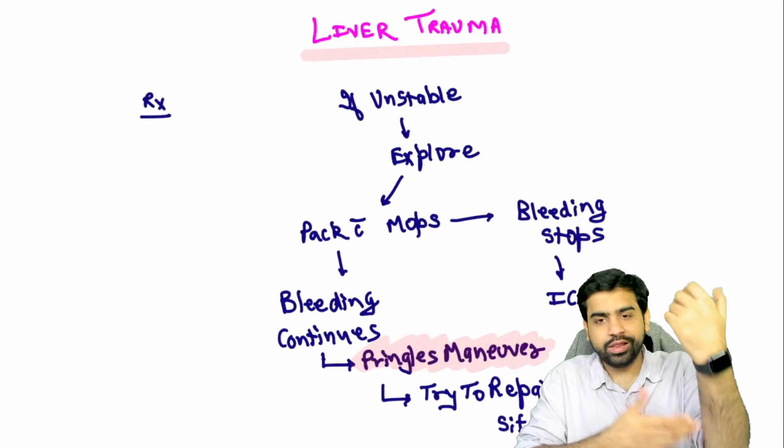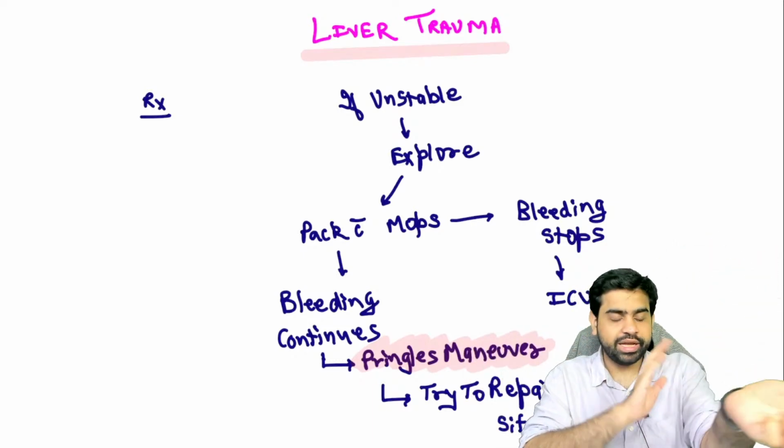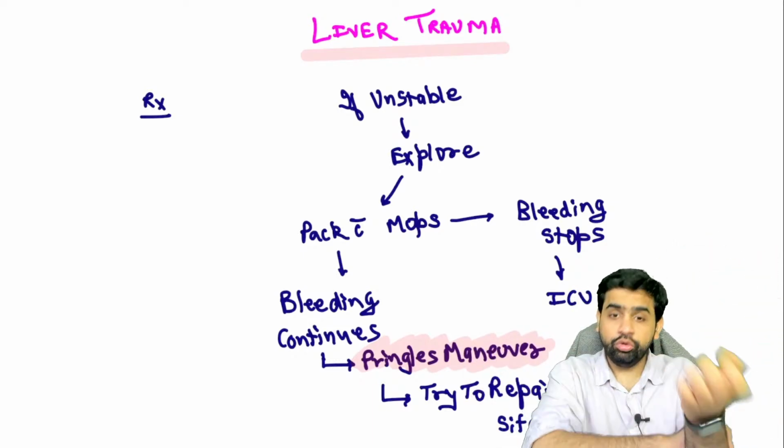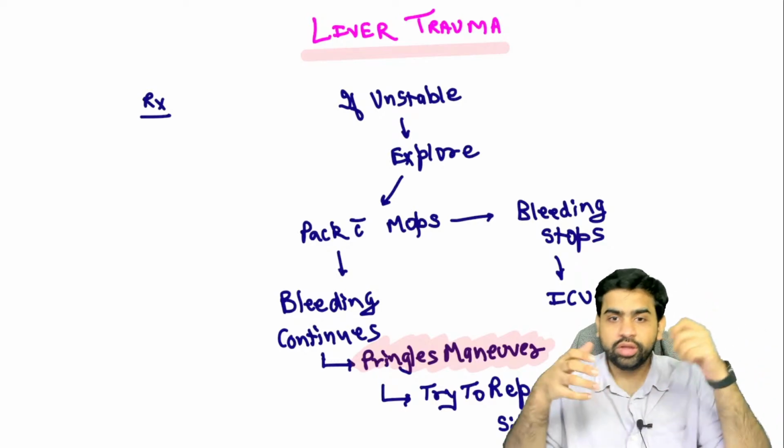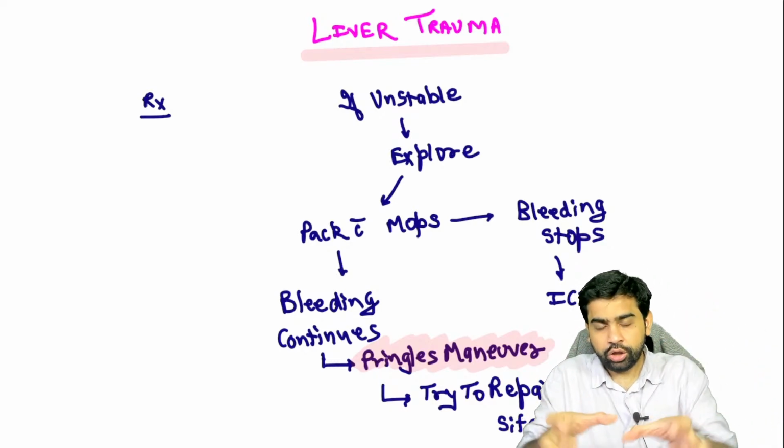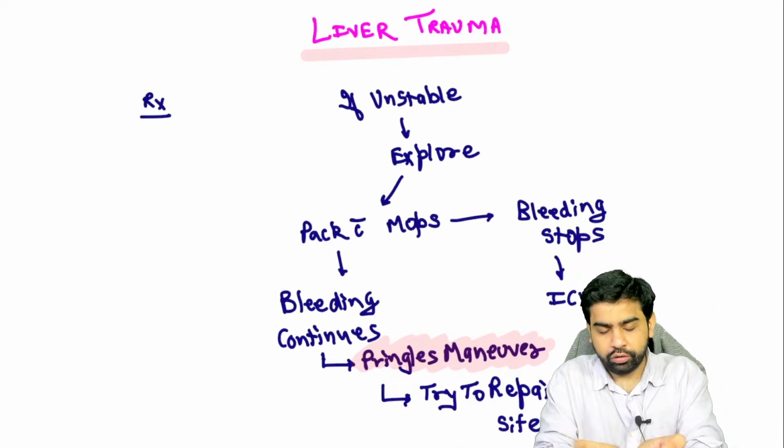So it's very similar. Let's assume that you are running and you fall down or something like that. If the bleeding starts, what is the first thing you're going to do? You're going to apply pressure over this. In a similar manner, in the liver, you push the lobes together.